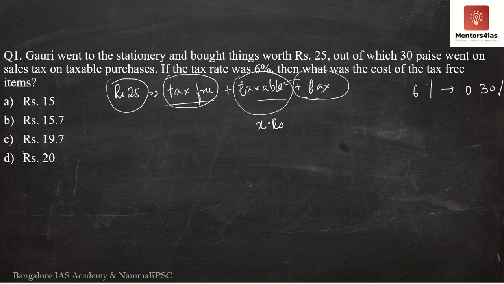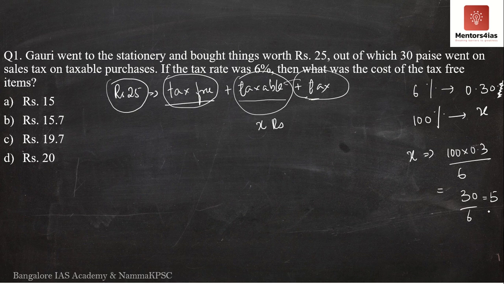So the tax of 6% on X rupees is 30 paise, then 100% will be X. How do we determine X? X is nothing but 100 into 0.3 divided by 6, which is 30 by 6, equal to 5 rupees.